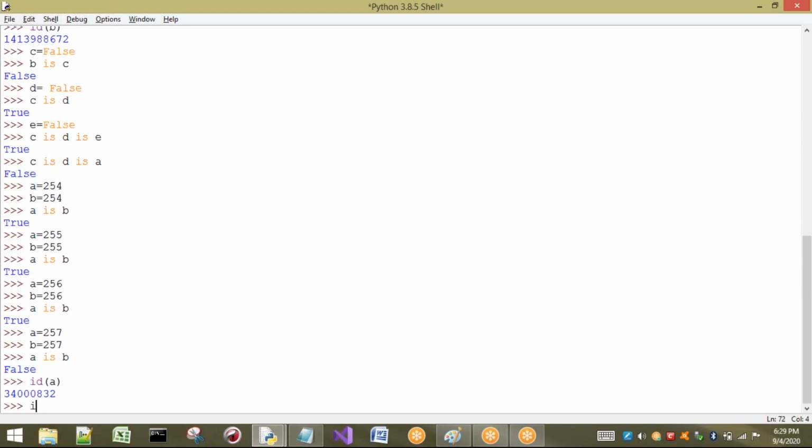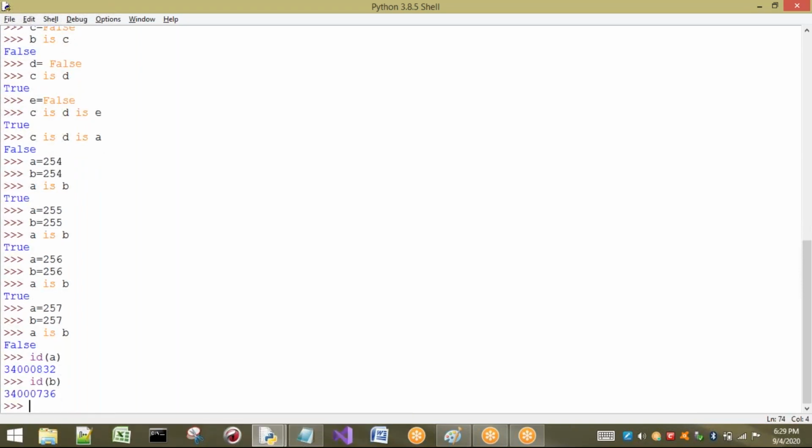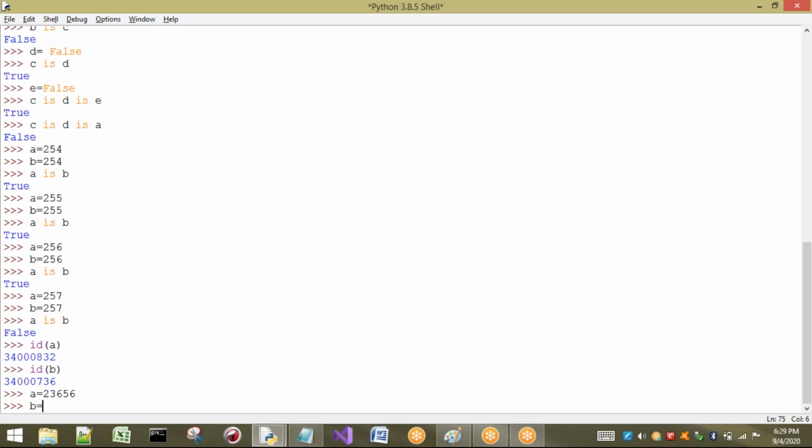Okay, ID of A, some address is given. ID of B, some other address is given. That means these two are different. I will take some larger value, for example, A equal to 23656. Enter. I am going to take B value also the same, 23656.